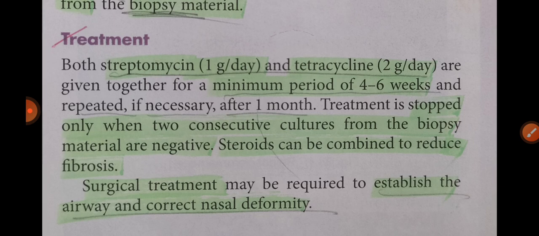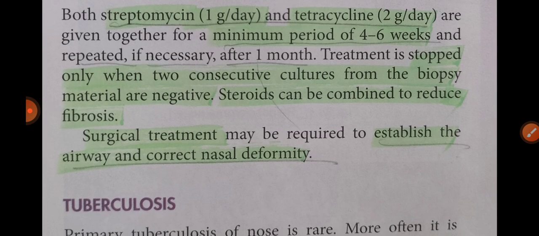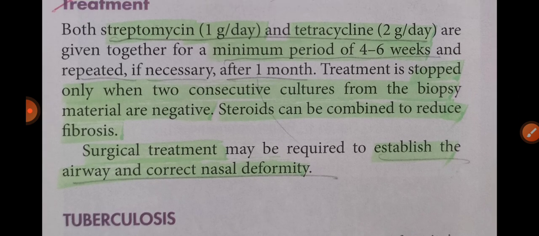How will you treat? Both streptomycin and tetracycline are given, 1 gram per day and 2 gram per day, for a minimum period of 4 to 6 weeks, and repeated if necessary after 1 month. Treatment is stopped only when 2 consecutive cultures of biopsy are negative. You take a biopsy after some days, and if it comes back negative, you stop the treatment. Steroids can be given to reduce the fibrosis. Surgical treatment may be required to establish the airway and correct the nasal deformity.